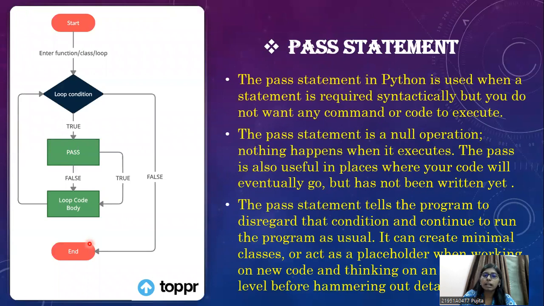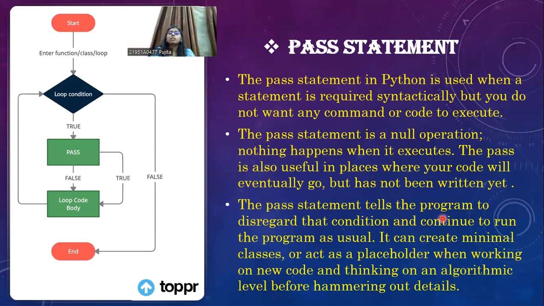So the last statement is the pass statement. What is the pass statement? The pass statement in Python is used when a statement is required syntactically, but you do not want any command or code to execute. The pass statement is a null operation. Nothing happens when you execute it, but pass is also useful in places where your code will eventually go but has not been written yet. This is where you use the pass statement.